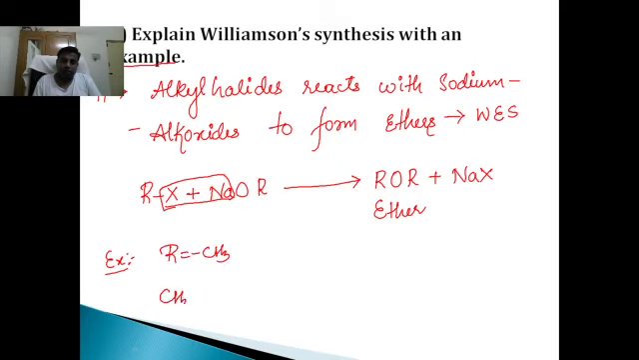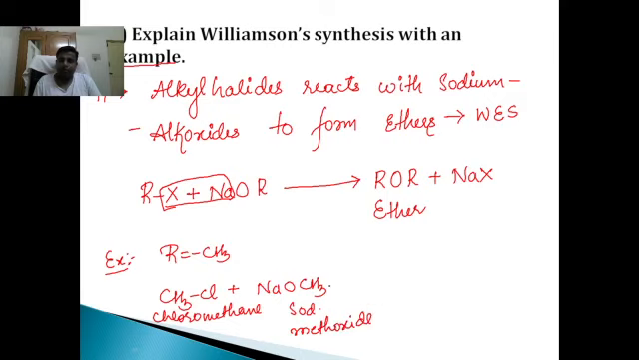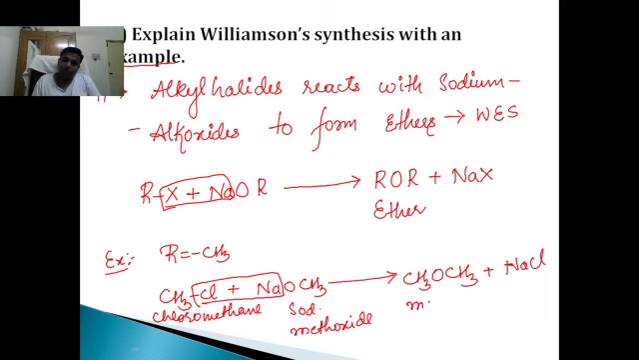CH3Cl, what is this? Chloromethane, reacts with CH3ONa. What is this? Sodium methoxide. Remove NaCl. Therefore, it forms CH3OCH3 plus NaCl. What is this? This is dimethyl ether or methoxymethane.